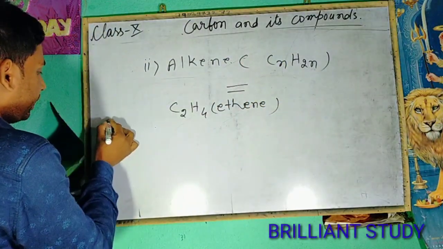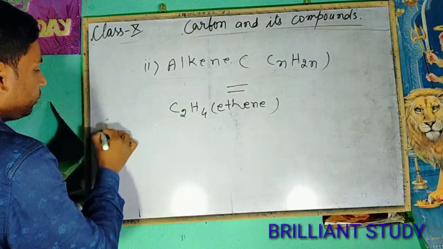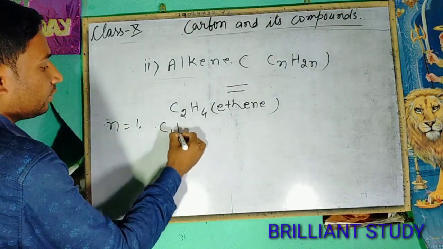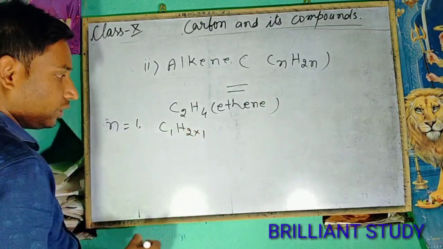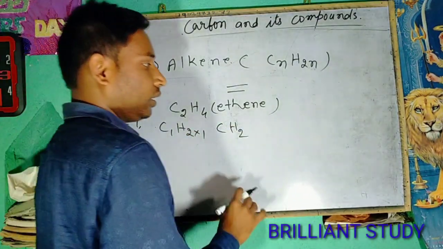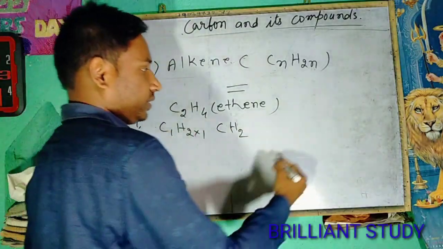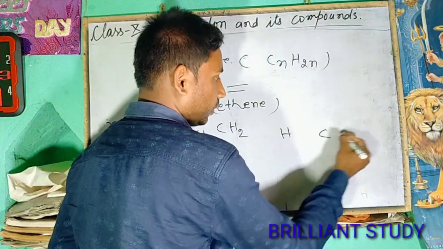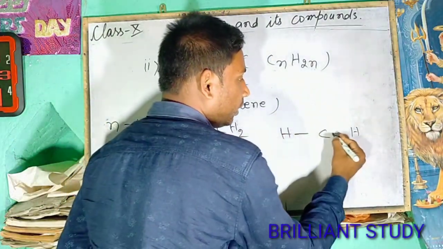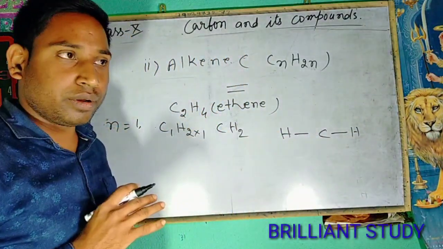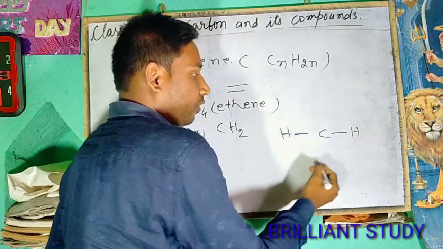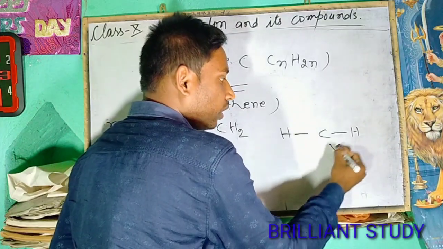So according to this formula, if we take n equals 1, then the formula will be C1H2 into 1. That means the formula will be CH2. Let's try to find its structure. CH2: we know that carbon has covalent bonds, but there is no other element for forming a bond.